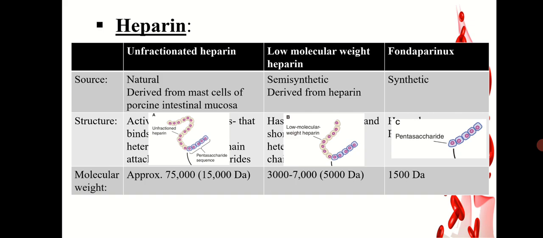Molecular weight of unfractionated heparin is approximately 75,000, while that of low molecular weight heparin is around 3,000 to 7,000. Since the molecular weight has been reduced from 75,000 to 3,000 to 7,000, they are known as low molecular weight heparin. Molecular weight of Fondaparinux is around 1500 Da.